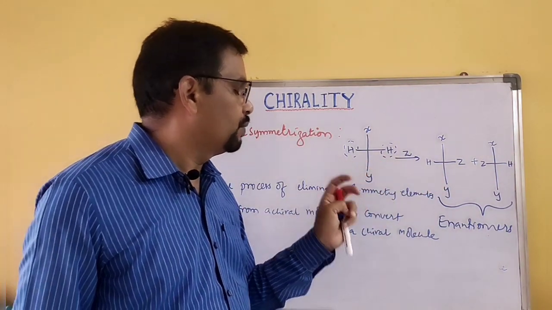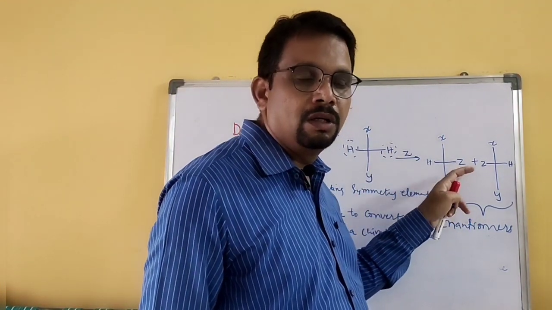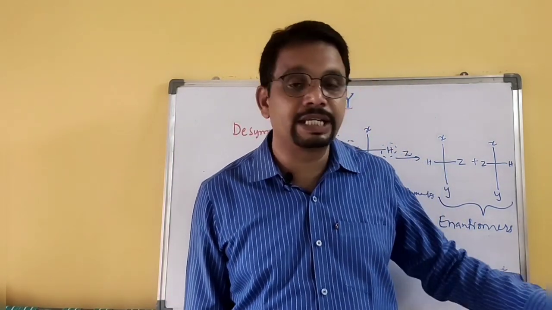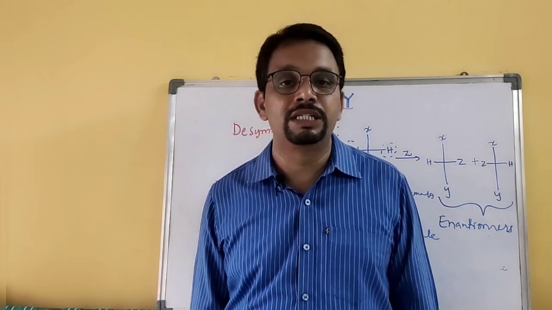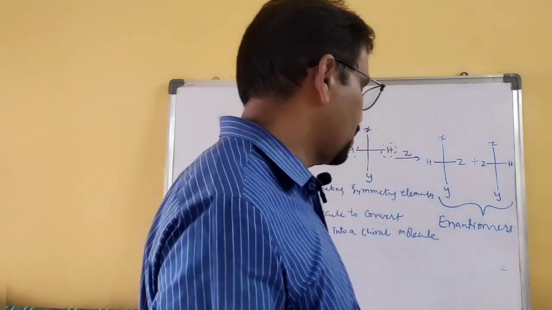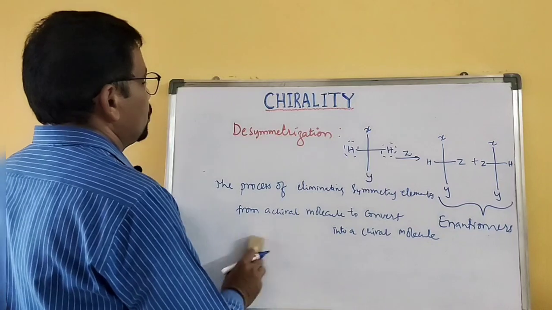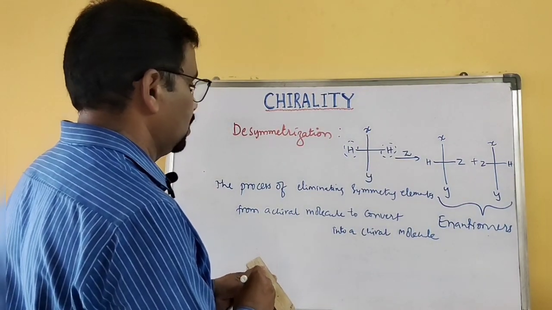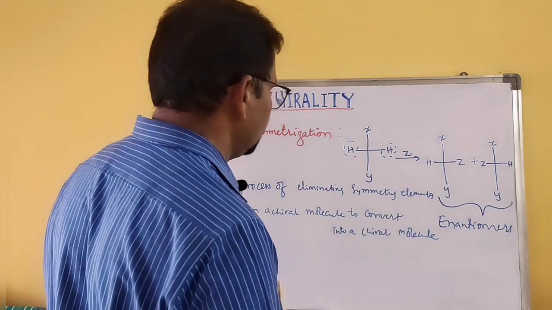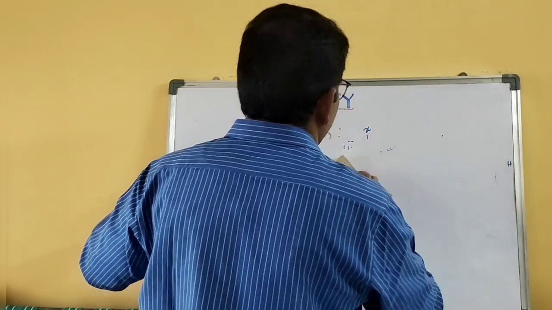If you want to convert this achiral molecule into a chiral molecule, you need to eliminate the symmetry elements that exist in that achiral molecule. This process is called desymmetrization. I hope you understand all these things. I'll give you one example for this.